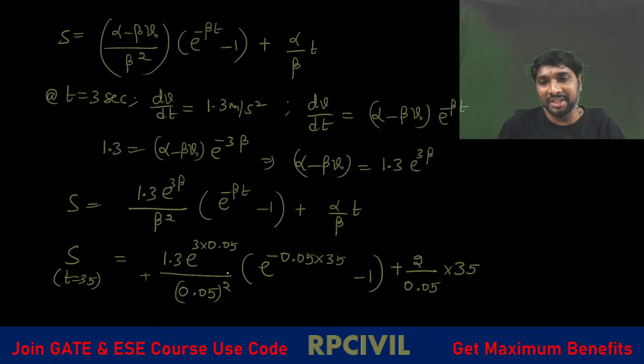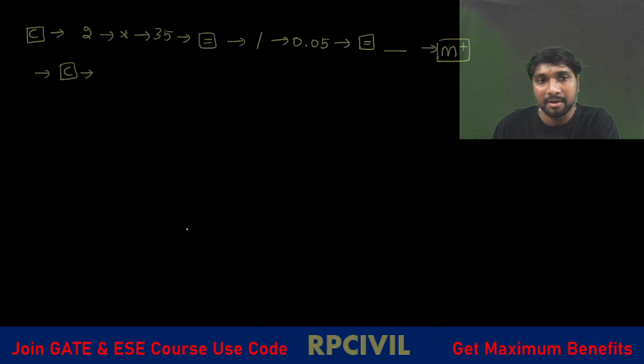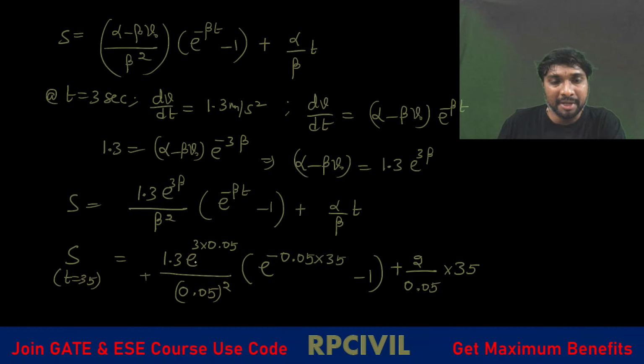Next we have to solve this one. How can you solve this? We have to use more and more brackets here. First 1.3, we have to enter. After that, the multiplication symbol. Then this e power 3 beta we have to enter.